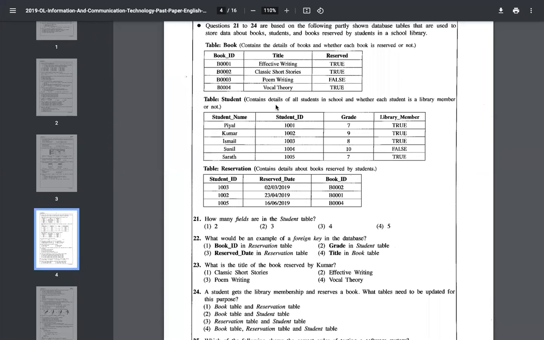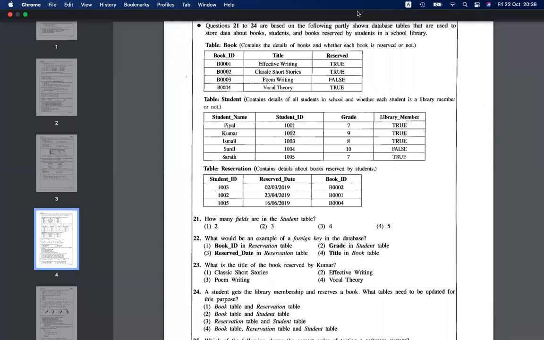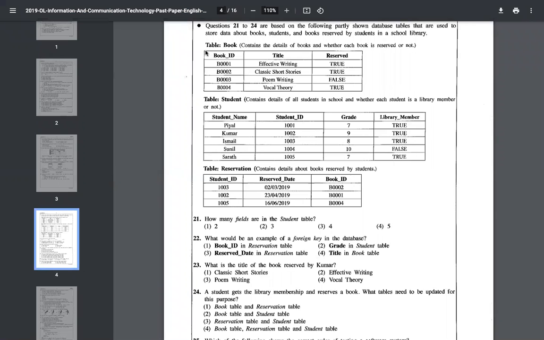That's what I said: if you find the database difficult, I invite you to come to the grade 10 class for free. At least the last few days will be beneficial for you. Try to answer questions 21 to 24 quickly and send me the answers in the chat section. Let's discuss after you send the answers. I'll give you 2 minutes. I think that's enough.